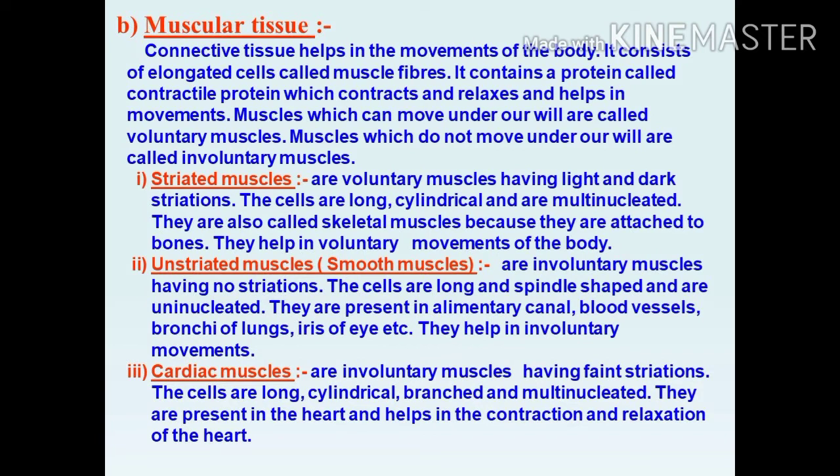Unstriated muscles are long, spindle shaped and uninucleated. They are present in the alimentary canal, the digestive system, blood vessels, bronchi, the small tubes of the lungs, and the iris of the eye. They help in involuntary movements.